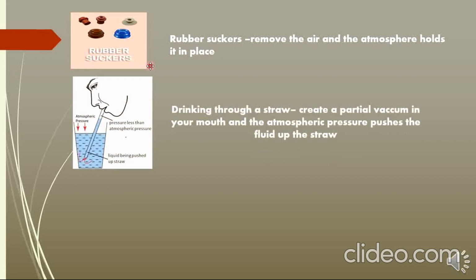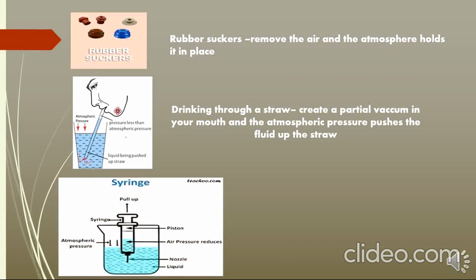The straw for sipping cold drink. A straw is a narrow pipe used for drinking syrups and fruit juice. One end of the straw is dipped into the drink and air is sucked through the mouth at the upper end. On sucking, the air pressure inside the straw is reduced and the atmospheric pressure on the surface of the drink pushes the drink up into the straw to reach your mouth.